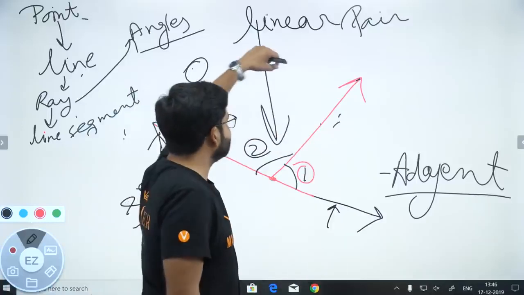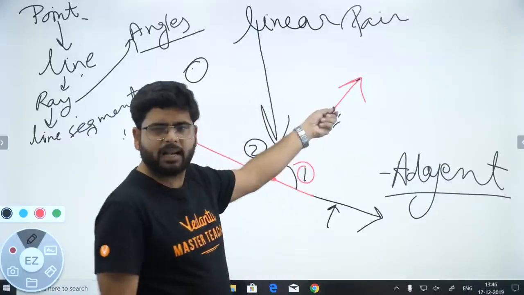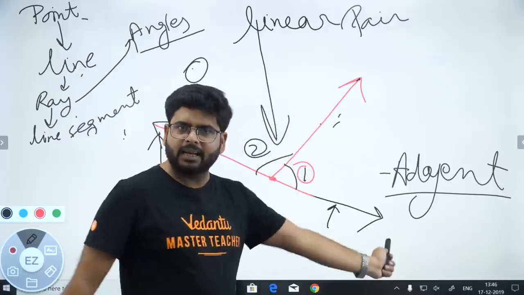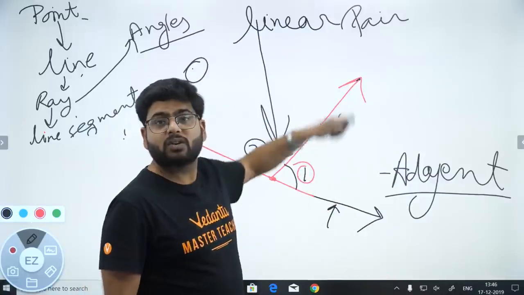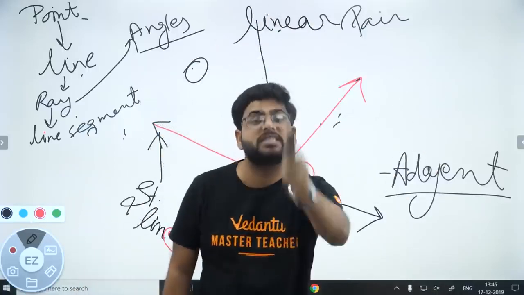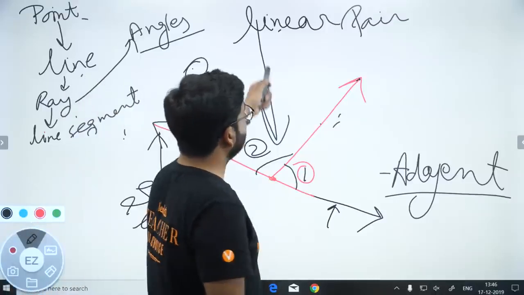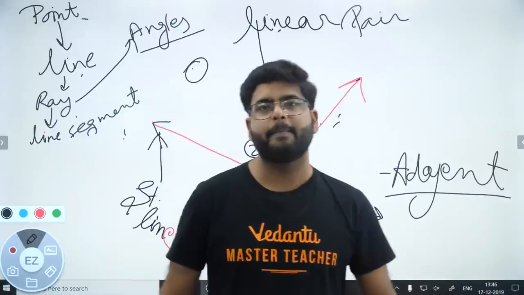But if I extend the opposite arm in such a way that the common arm is in the middle and the other two arms make a straight line, right? So that pair of adjacent angles is called a linear pair. Why? Because it is a pair of adjacent angles on a straight line. Clear, guys? So that is a pair of angles on a straight line. Now we have got all this clear.